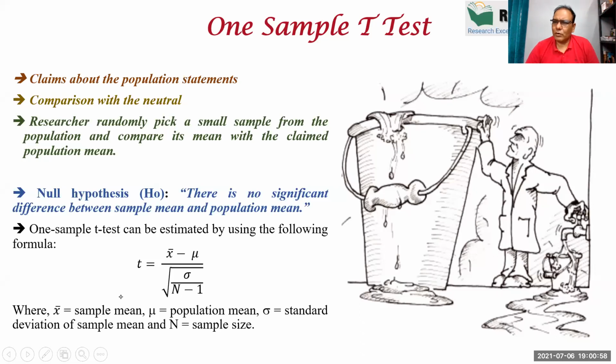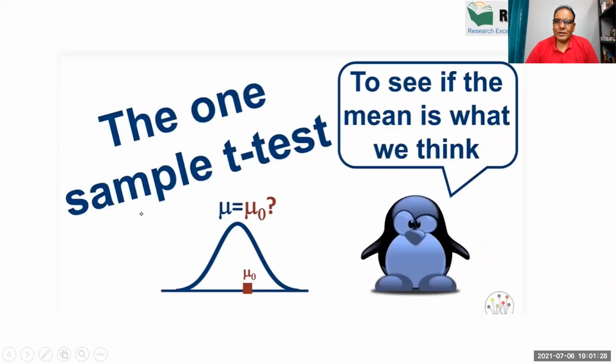The formula for t, I will not explain in detail. Just for those who want to know, the one sample t-test applies this formula: x bar minus mu upon sigma divided by the square root of N minus 1. Here x bar is the sample mean, mu is the population mean, sigma is the standard deviation of the sample, and capital N is the sample size. So this is the one sample t-test, where we compare the sample with the population to see if the mean is what we think. What we think means the population.